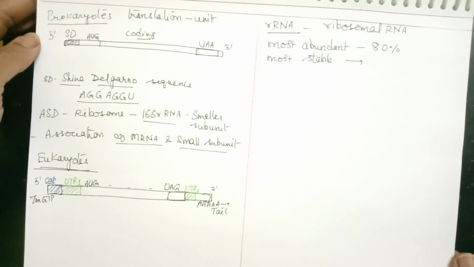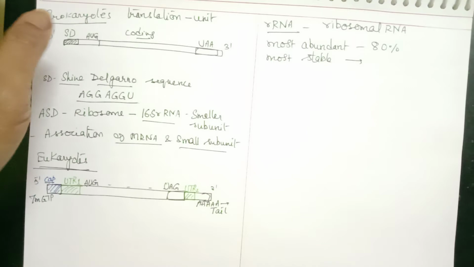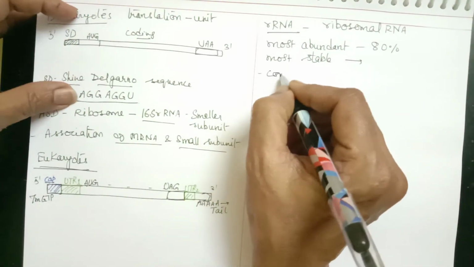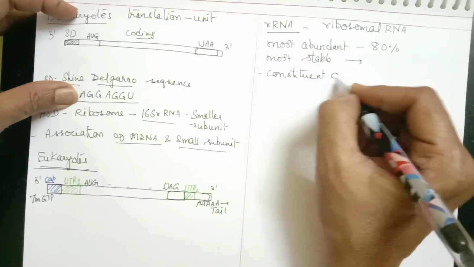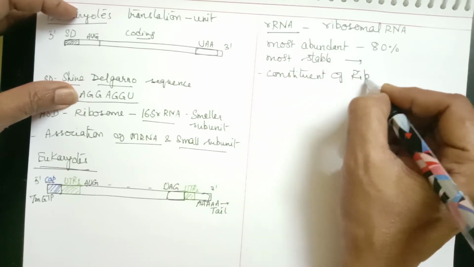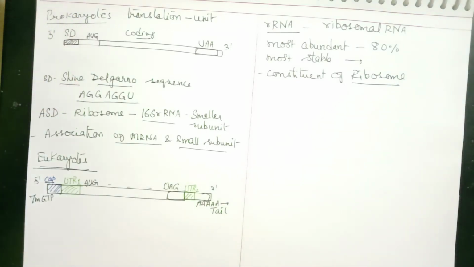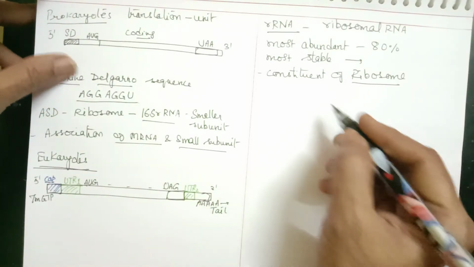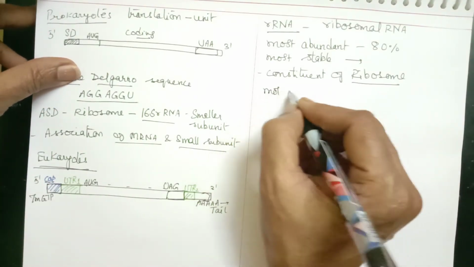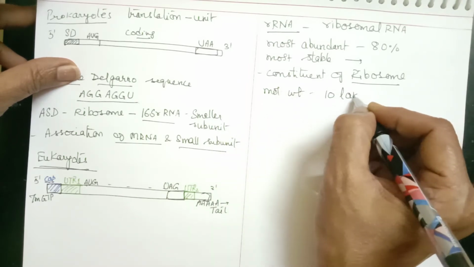It is also synthesized by the process of transcription, and it is the constituent of ribosomes. It forms the main structure of ribosomes, and it has a molecular weight of about 10 lakh Daltons, it is a very heavy molecule.